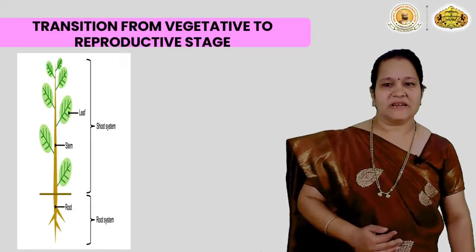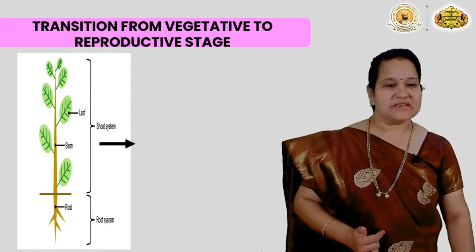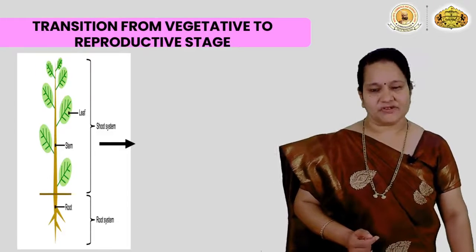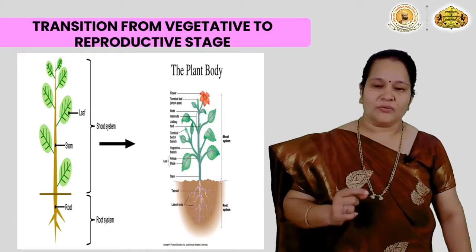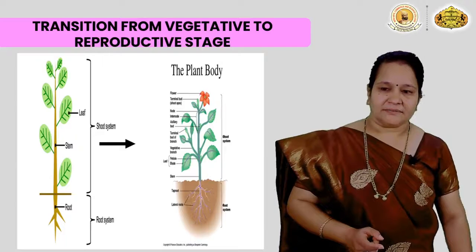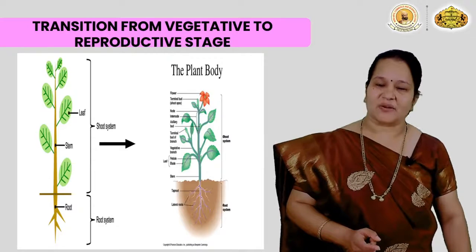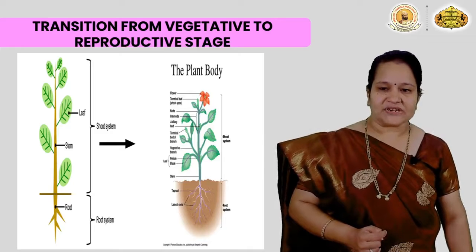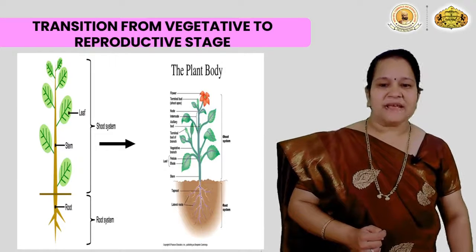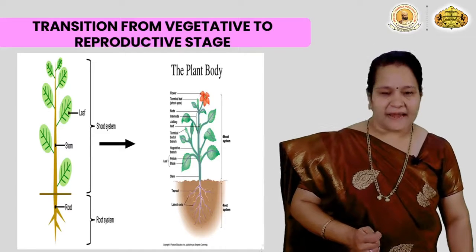So, we have already seen the transition from vegetative to reproductive stage, and which genes are involved in the flower induction pathway. But in the transition, it is very important to know that in the vegetative phase, only leaves and branches are produced. When they shift from vegetative to reproductive, the apical meristem instead starts producing flowers, and in that case florigen plays a very important role.